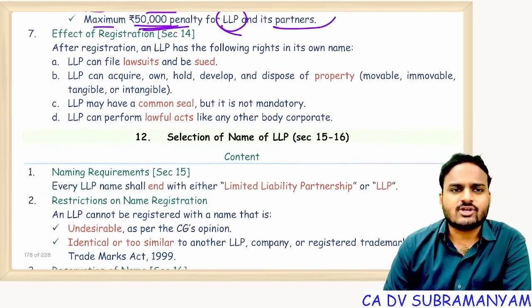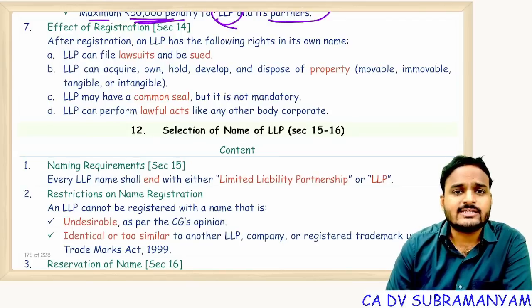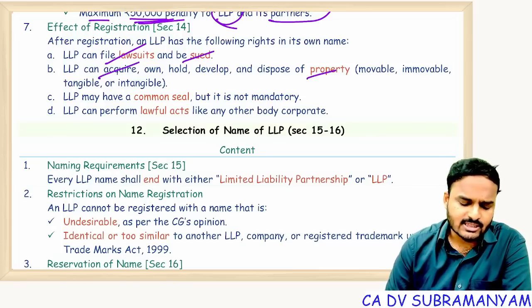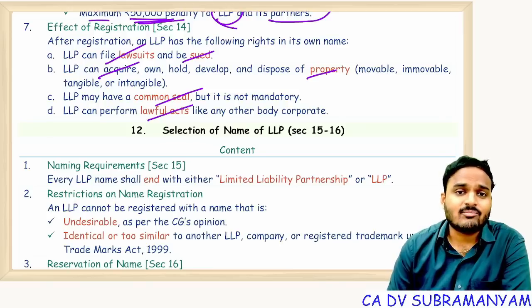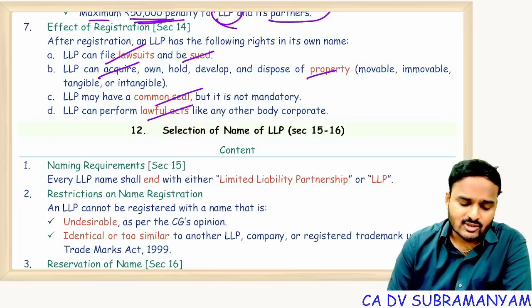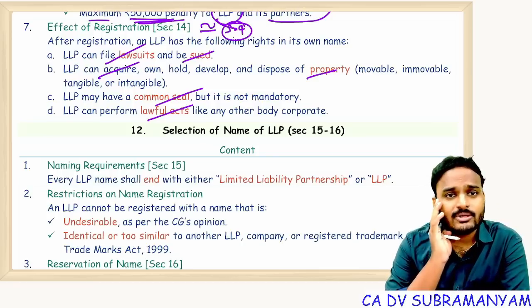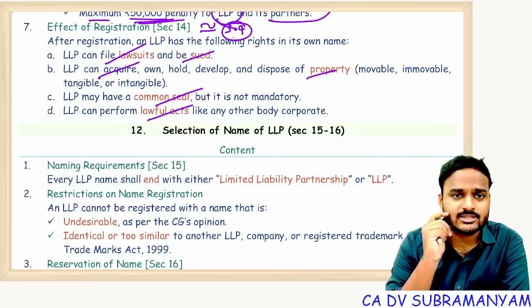Effect of registration. After registration, the LLP has the following rights in its own name. Yes, it can sue, it can be sued, it can acquire properties, it can incur liabilities, it may have a common seal, and it can perform only lawful acts like other body corporates. So this is also similar to section 9 of the Companies Act. Section 9 of the Companies Act, effect of incorporation. Here, section 14, effect of incorporation.